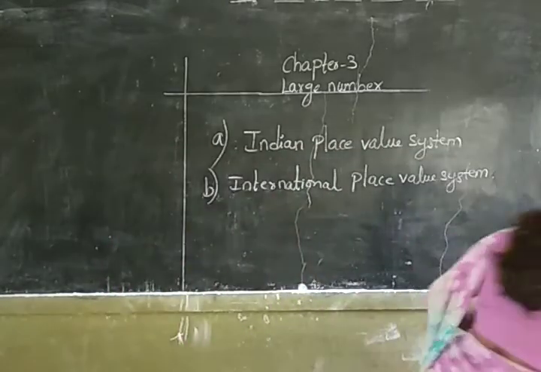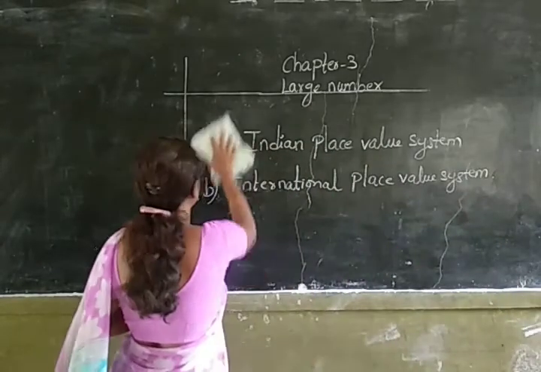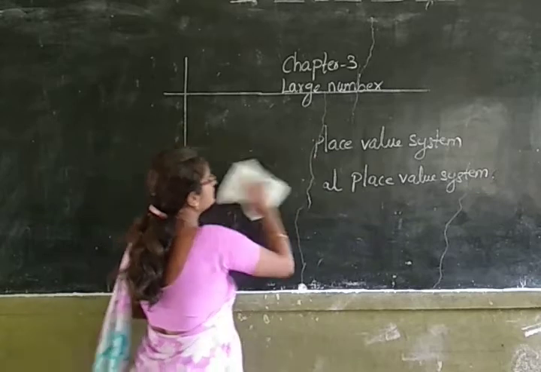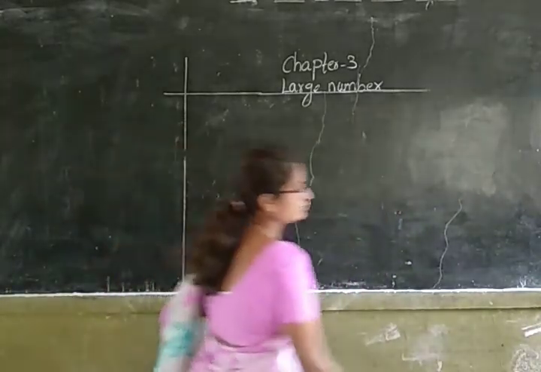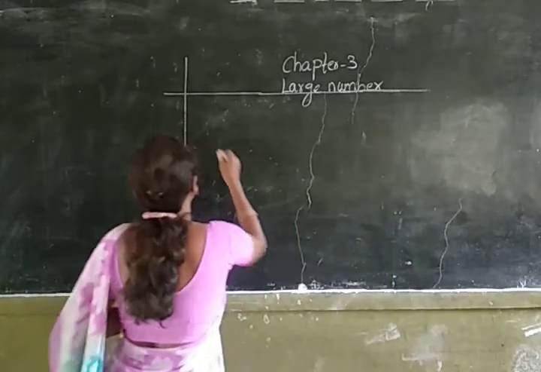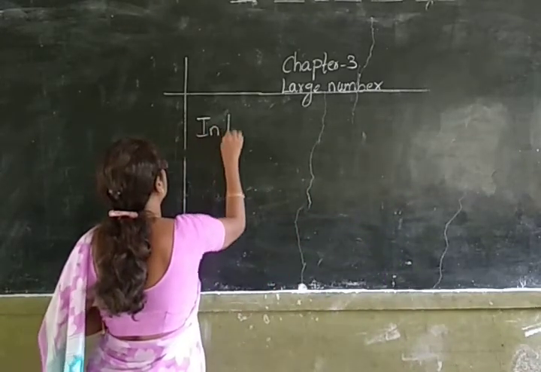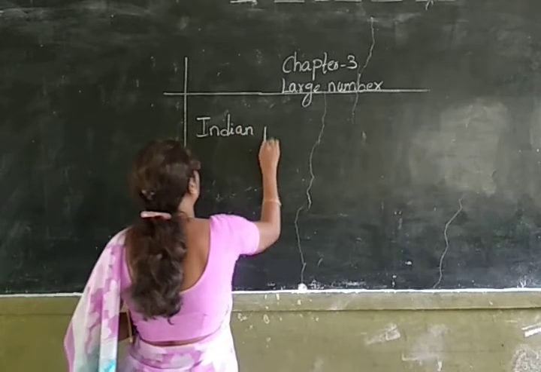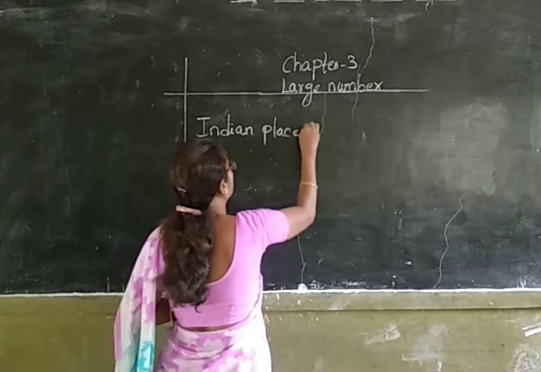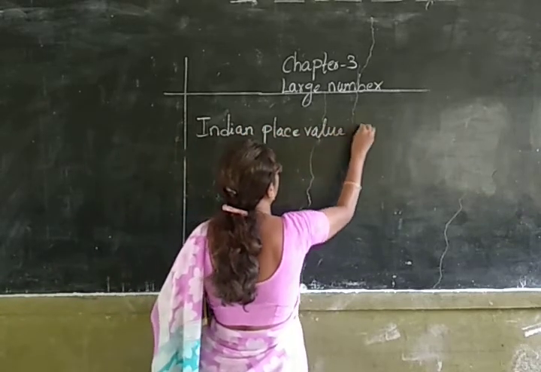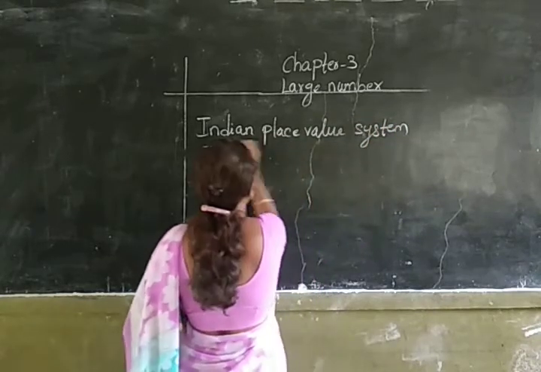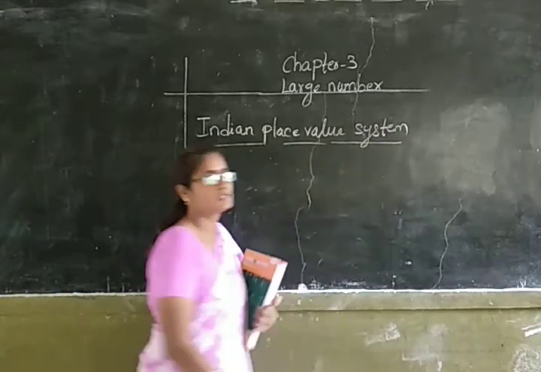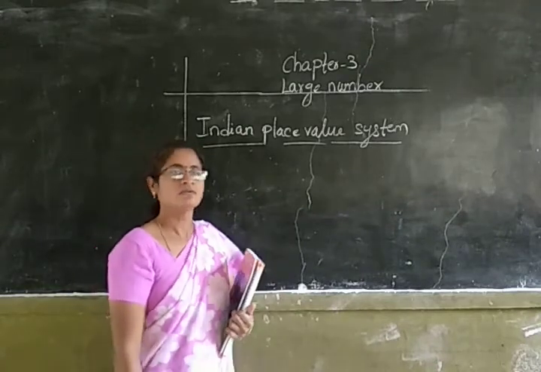Okay children, large numbers can be represented in the Indian place value system and the international place value system. Today let us learn about the Indian place value system.